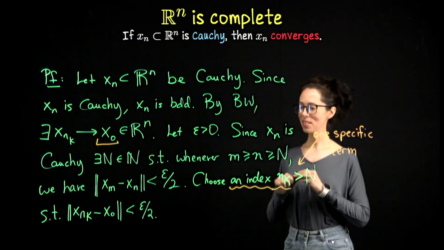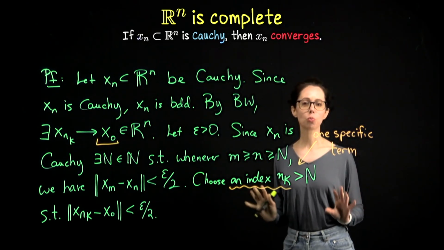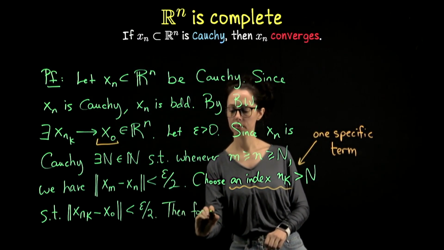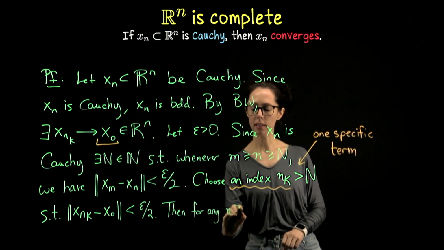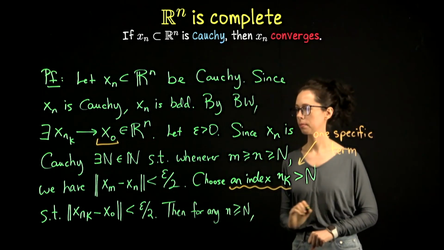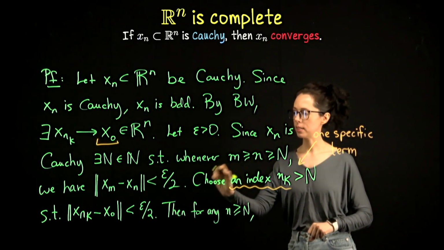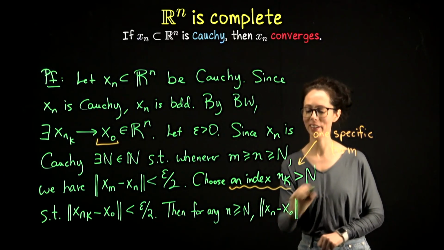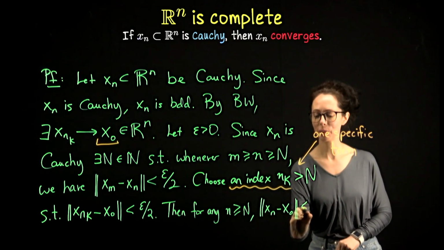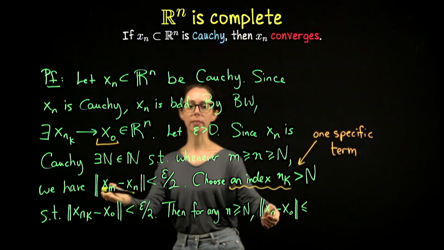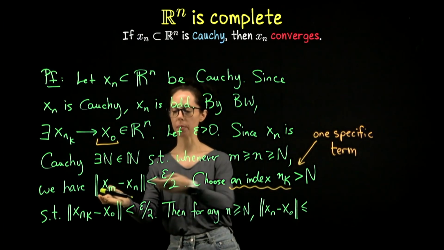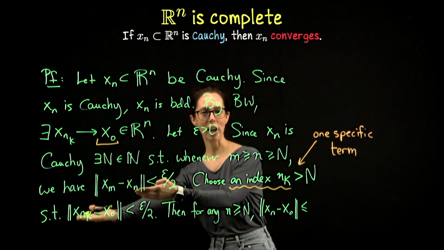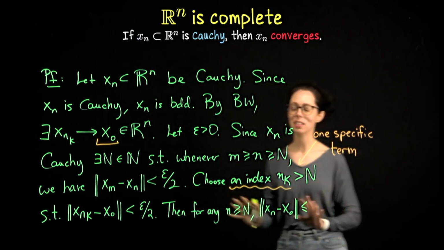All right, let's finish this. Now I just want to grab one random term beyond the threshold. So then for any index little n beyond this threshold, we have that the distance from xn to x naught is less than or equal to... I'm going to have xn be one of the terms in this Cauchy comparison and the subsequence term be the other. Here, these are just random terms beyond the threshold, and now I'm just going to identify one specific choice from this pair as the subsequence term.